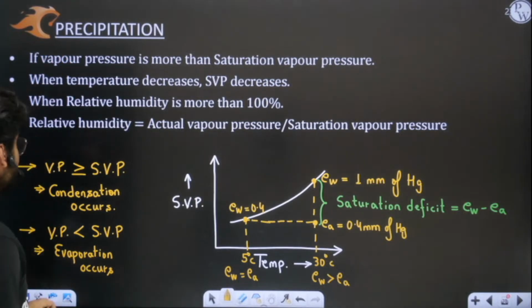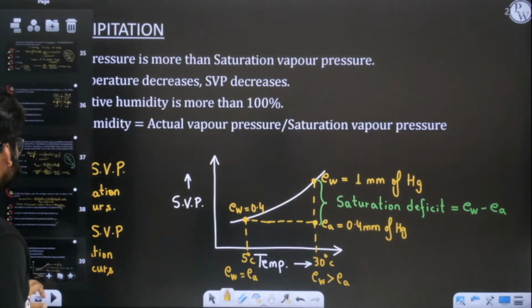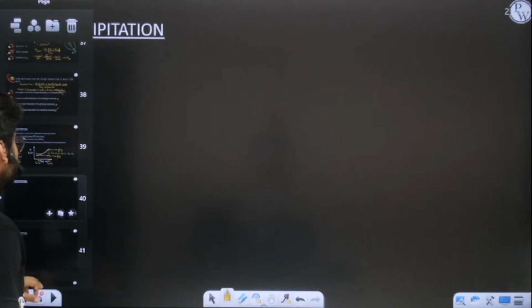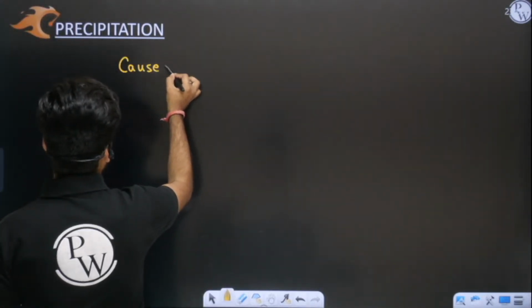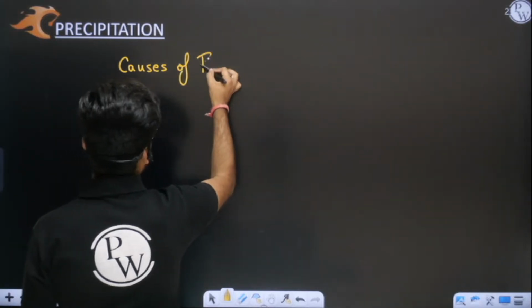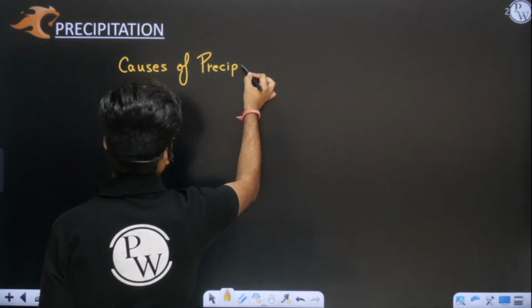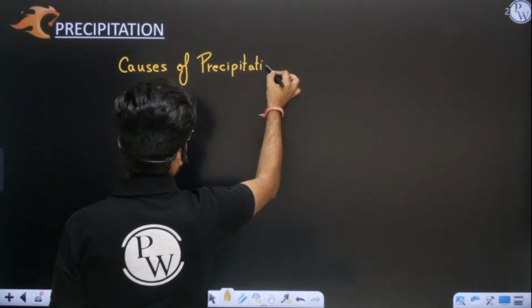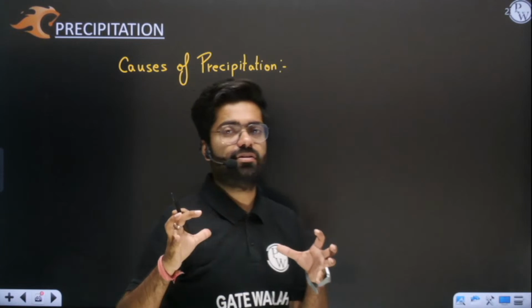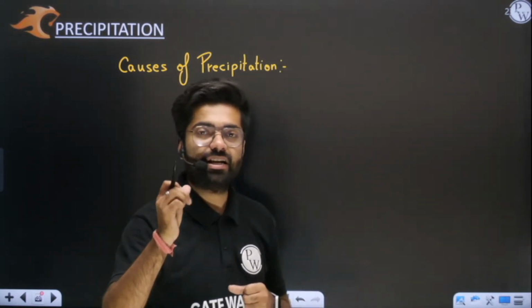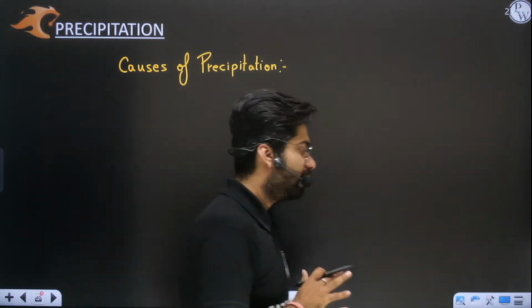So ultimately, if someone asks you what the causes of precipitation are, can you tell me? I have explained it to you beautifully. I have tried my best so that you are able to understand the concept. Can you tell me what is the exact cause of precipitation? Now, have you understood or not?